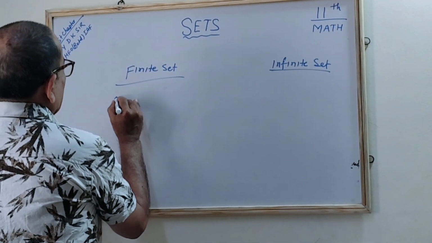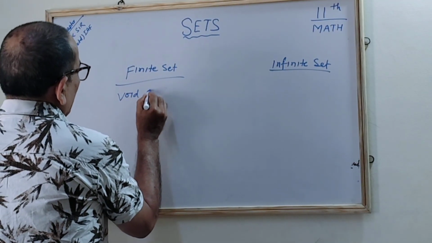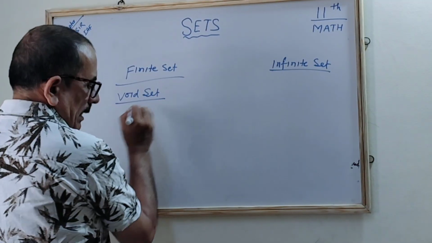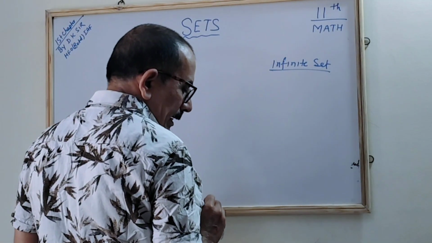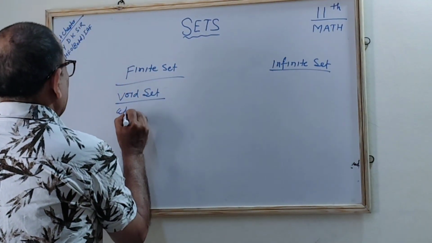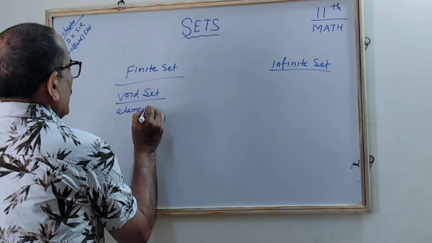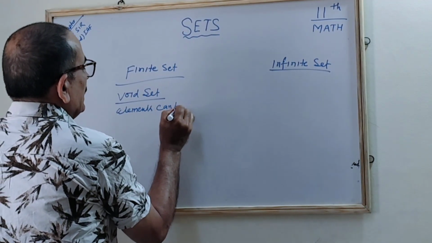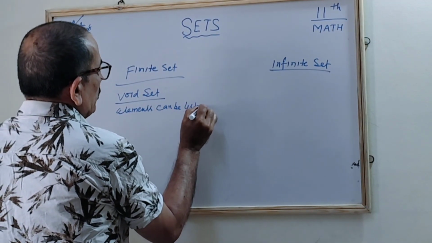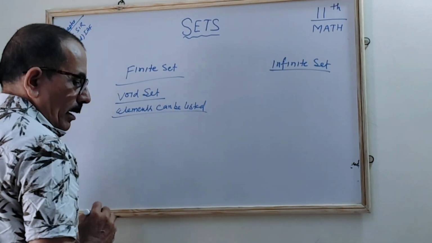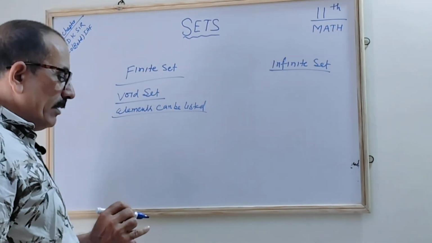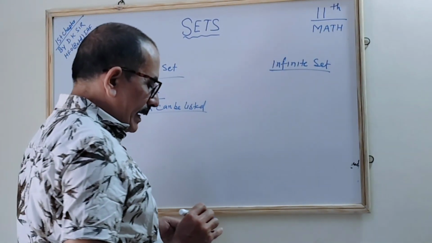So if the set is a void set, or its elements can be listed, can be listed means you can write them by using the counting numbers. You can denote it. Then we say it is a finite set.